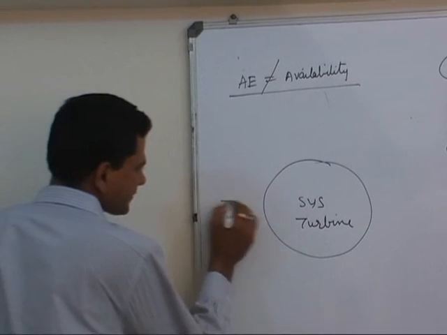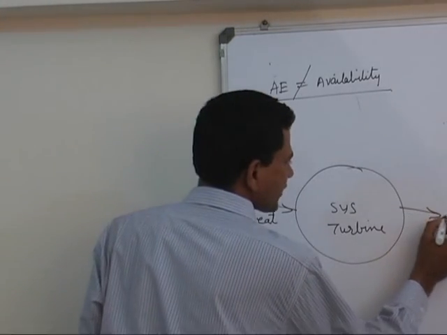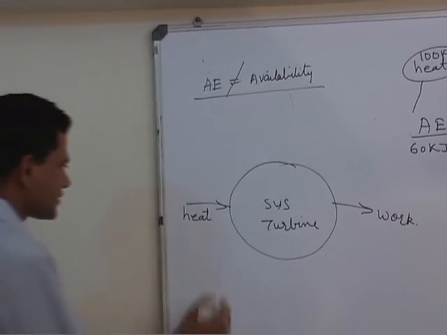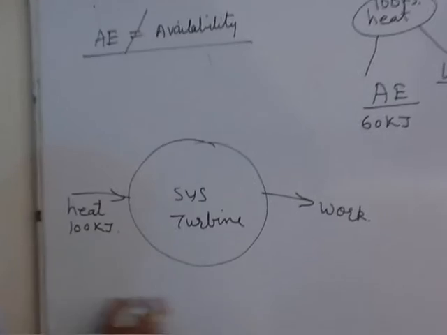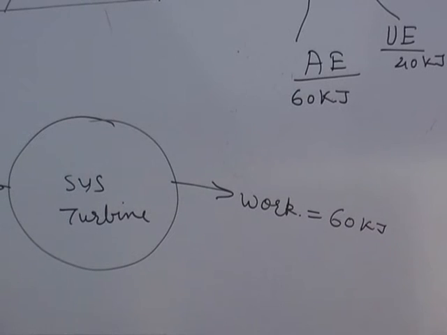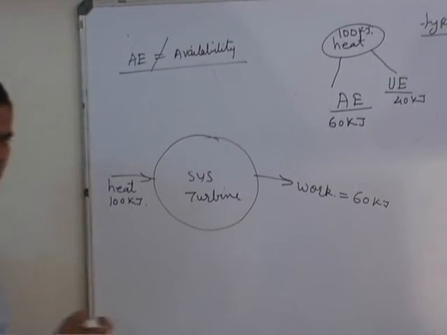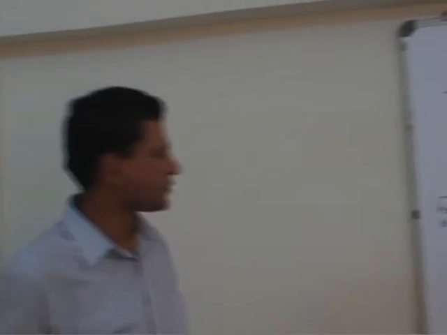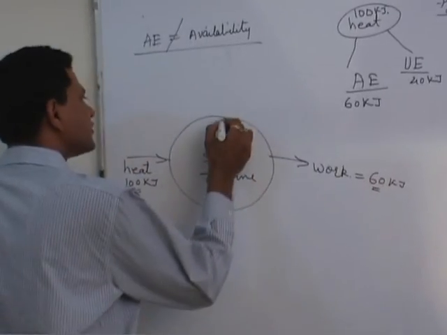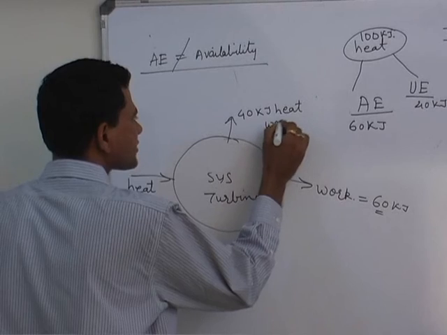Now this turbine takes input as some heat and it produces some work in the form of rotation of a shaft. Suppose this heat is 100 kilojoule. Definitely we will not get work as 100 kilojoule, say work is 60 kilojoule, because heat is low grade energy. Then what happens to that 40 kilojoule energy? Because we have the law of conservation of energy, energy should be conserved. Whatever input we have given must be balanced with the output. So the rest of the 40 kilojoule heat energy is wasted, goes out as waste.